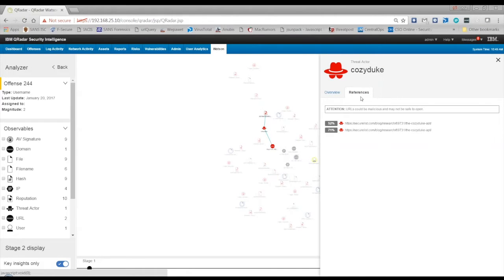So Watson incorporates the use of structured and unstructured data to draw those deeper insights to display here into our investigation. In this case, our analysis has actually provided information on a possible threat actor that's based on the relationship information found within an unstructured data reference, that'd be a blog in our particular case here. By diving in and exploring this entity a little bit deeper, we can view the information associated with the insight. We're provided with a link to those insights and a confidence rating to further help our manual investigation effort.